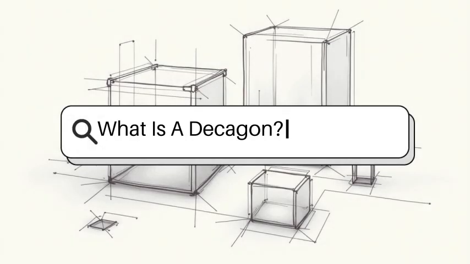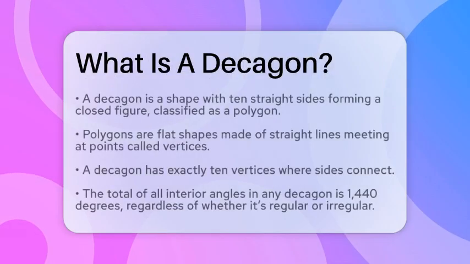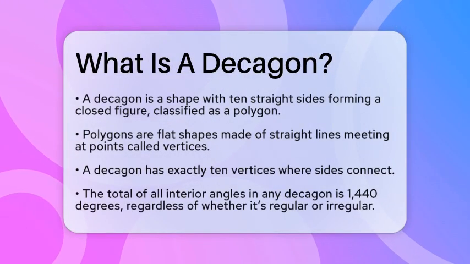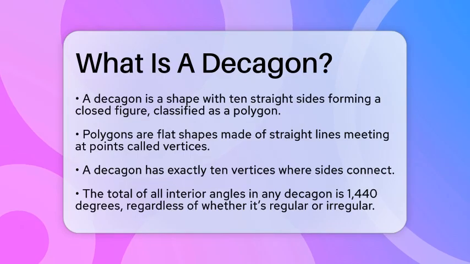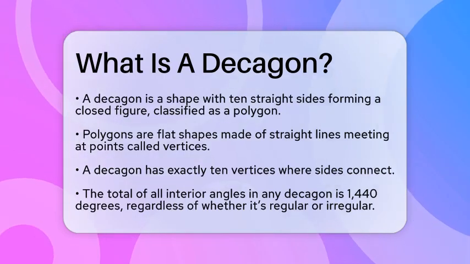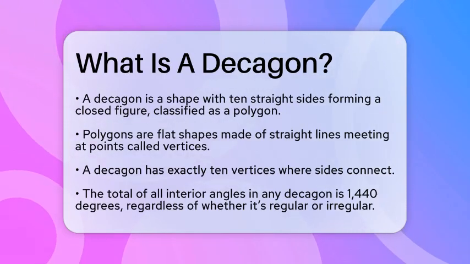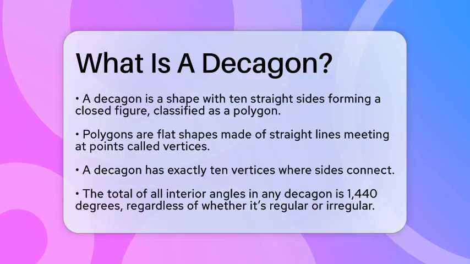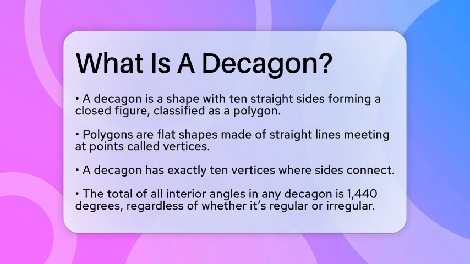What is a decagon? Imagine a shape with 10 straight sides all connected to form a closed figure. That shape is called a decagon, a type of polygon. Polygons are flat shapes made of straight lines that meet at points called vertices. In a decagon, there are exactly 10 vertices where the sides come together.